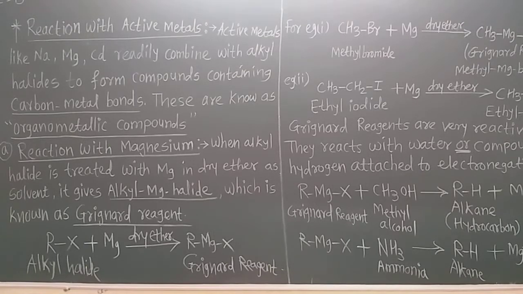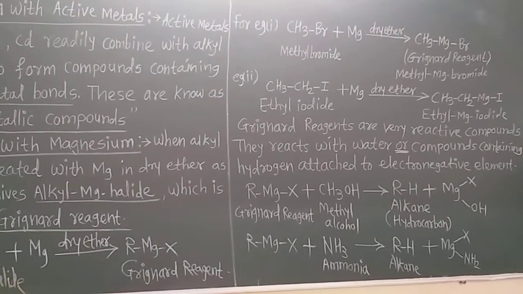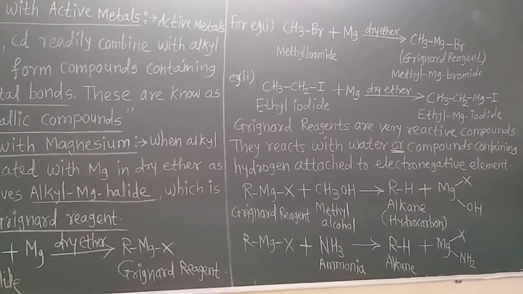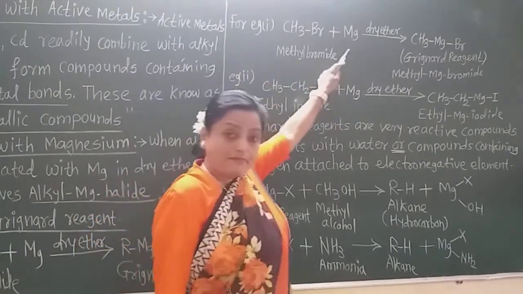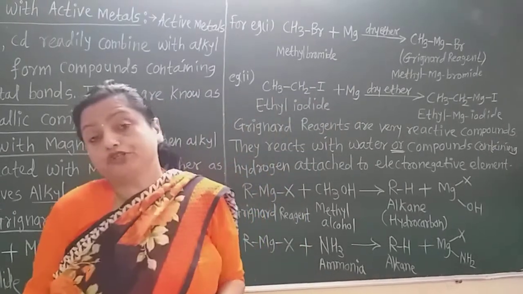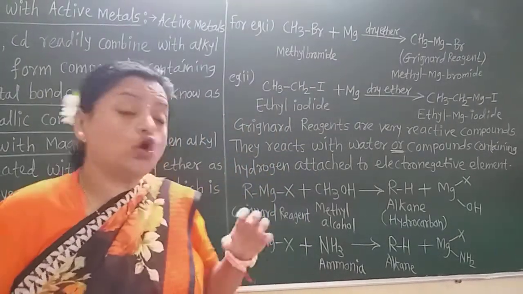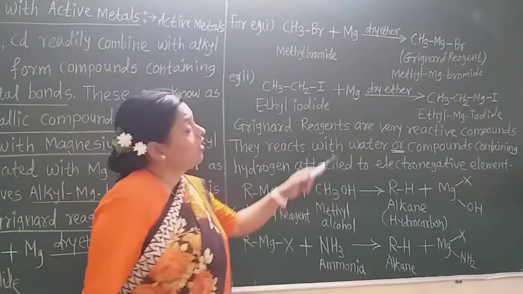Now see on the blackboard, particular reactions are given with the magnesium metal. The first reaction is methyl bromide reacting with magnesium metal in the presence of dry ether. Remember students, dry ether solvent is very necessary, so always write dry ether on the arrow.